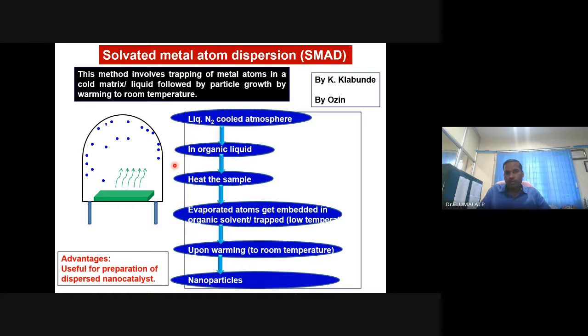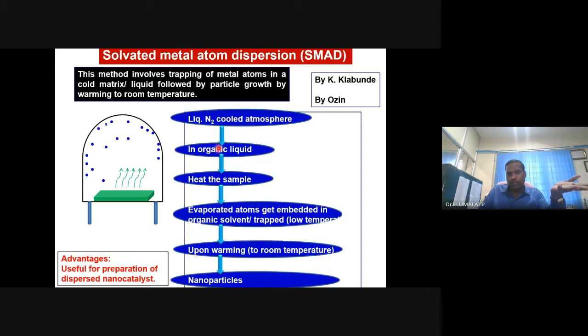For example, if you want to get a platinum particle for fuel cell applications, you can take a platinum foil and subject it to evaporation or sputtering. Then platinum atoms will leave the surface, and you can capture them using this very low temperature liquid nitrogen, embedded in an organic liquid.